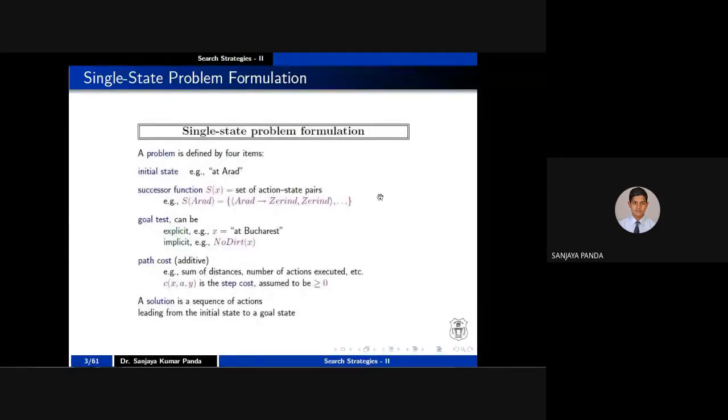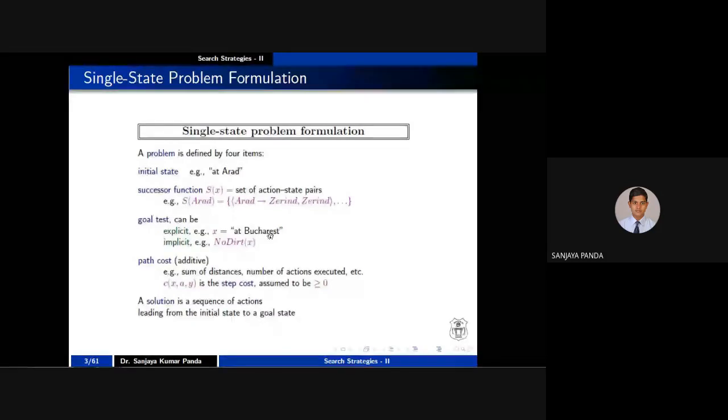Similarly, your search will go on until you reach the goal test. So what is our goal test? In this Romania map, the search strategy starts from A, and our goal is to reach a city B. In between, A and B are not directly connected, as in our example, Hyderabad to New Delhi is not directly connected. So you have to go through some intermediate cities in order to reach New Delhi, right?